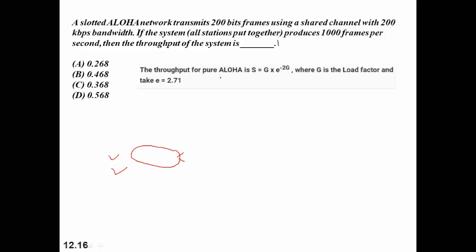In case of pure Aloha, please remember, this is 2G. Whereas in case of slotted Aloha, it is G into e raised to power minus G. Right? In case of slotted Aloha.